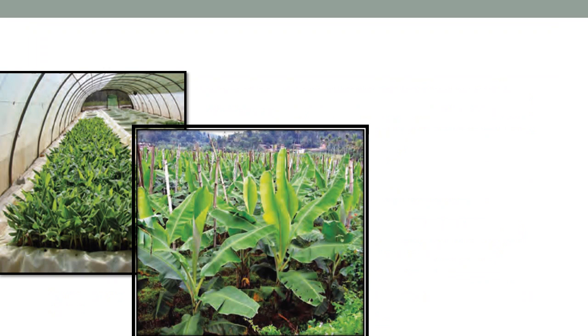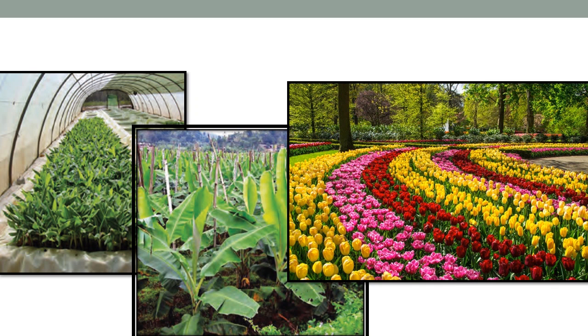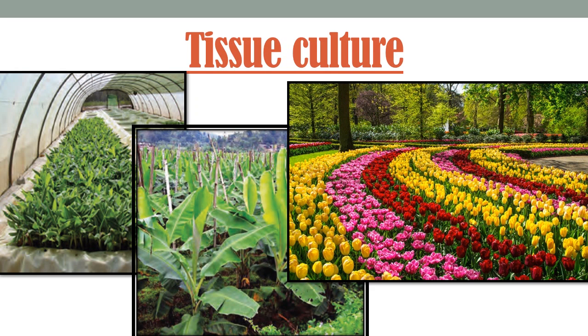Now suppose you want to grow a garden like the one shown in the picture around your home or school. What would you do to achieve that? By which method will you cultivate those seedlings? And you must have seen flowers of the same variety but of 2 or 3 different colors borne by the same plant. How is this possible? This is possible by the technique of tissue culture. Now let's study what this technique is.